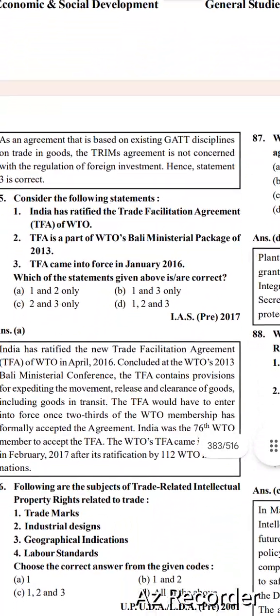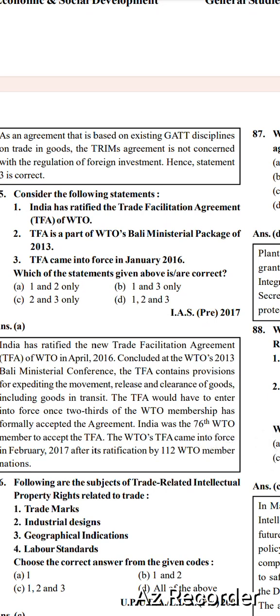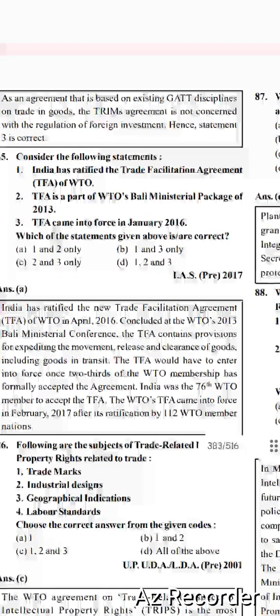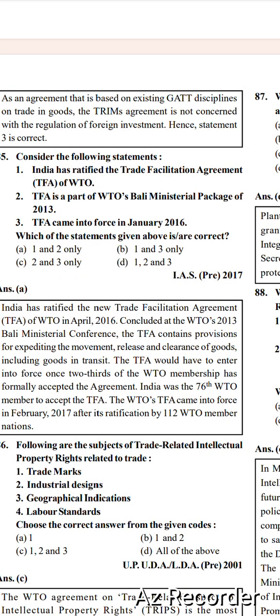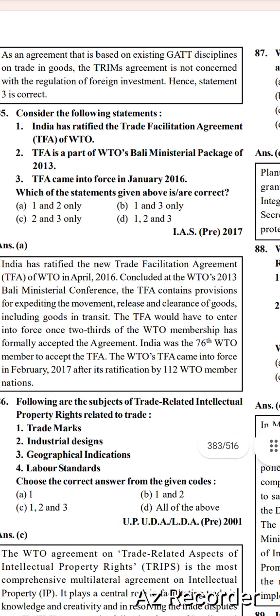Next, consider the following statements. 1, India has ratified the Trade Facilitation Agreement of WTO. 2, TFA is a part of the WTO Bali Ministerial Package of 2013. 3, TFA came into force in January 2016. Which of the statements given above is correct? Option A, 1 and 2; option B, 1 and 3; option C, 2 and 3; option D, 1, 2 and 3. Right option is option number A, 1 and 2.